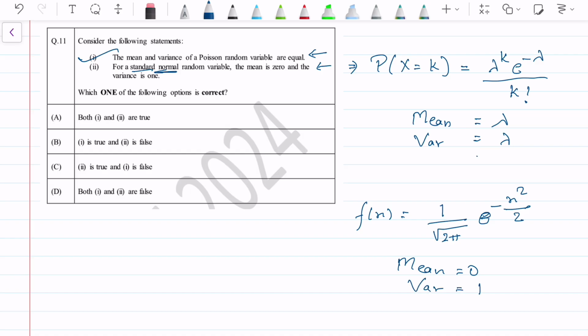So again, the second statement is also correct, and according to this, the option that both the first and second statements are true will be correct.